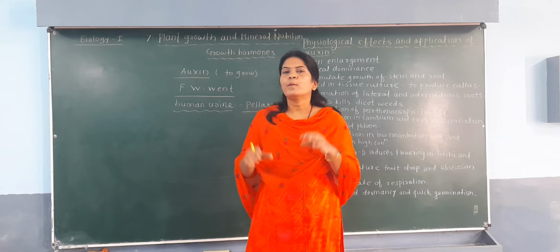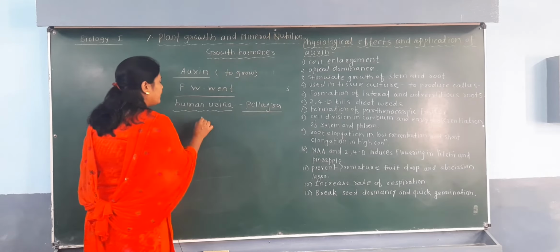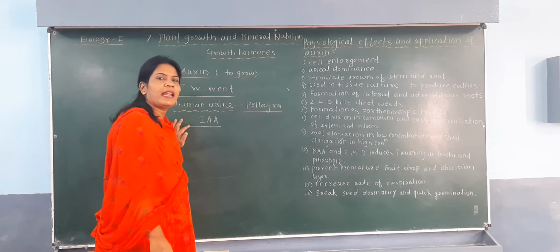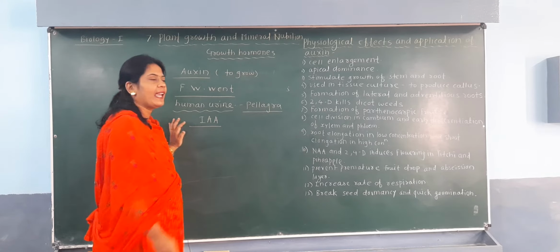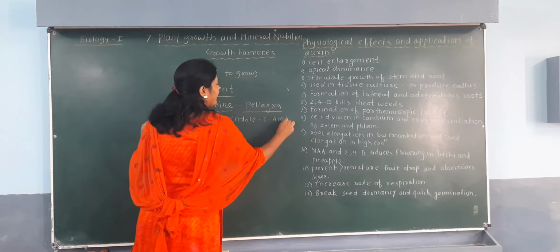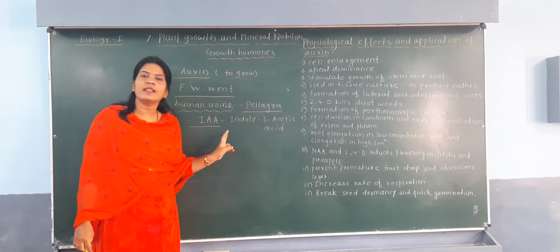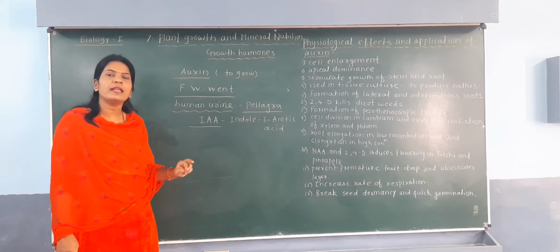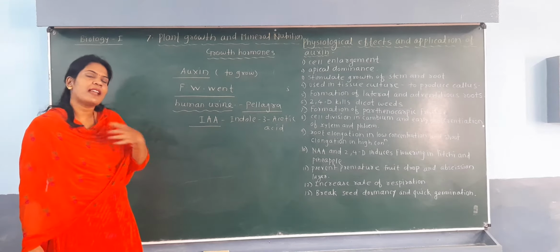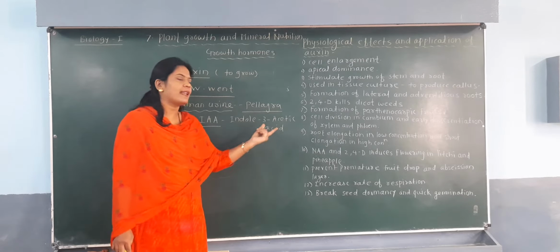So here the most common natural auxin is called IAA. You should also keep in mind the names of the auxins. The full form of IAA is indole 3-acetic acid. Indole 3-acetic acid is the first auxin which was prepared. It is the most common and natural auxin. So a number of questions may be asked on this IAA auxin.